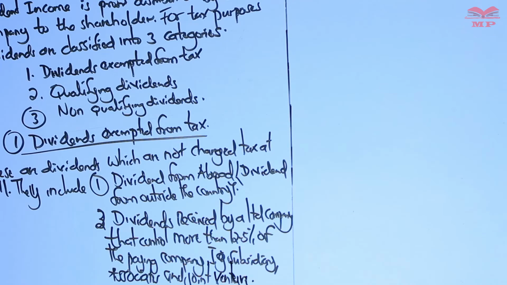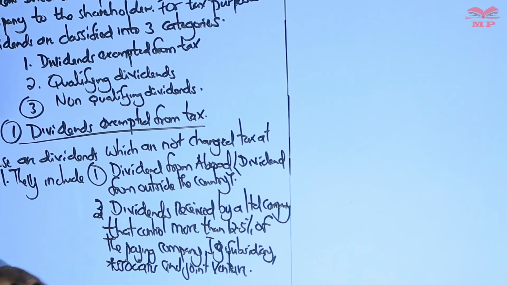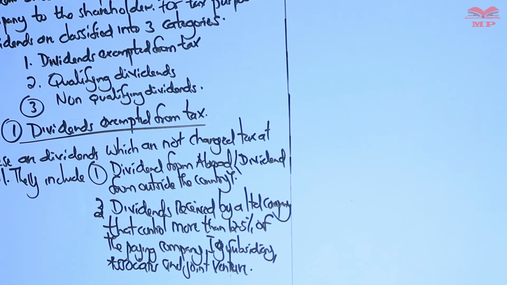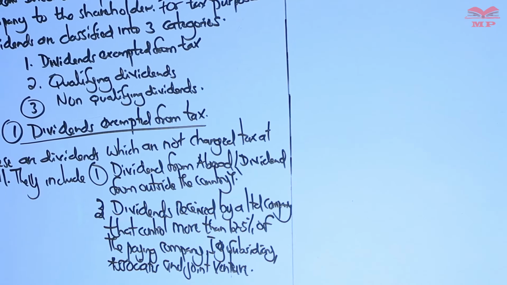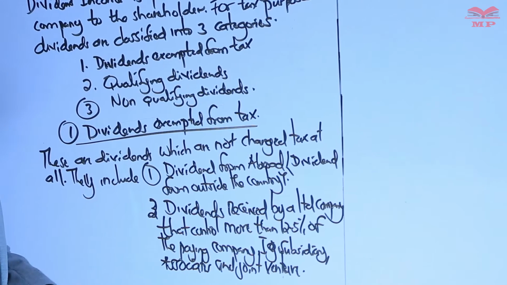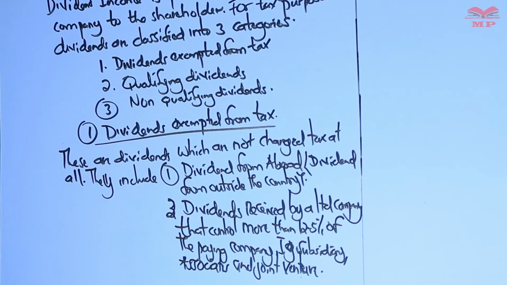A joint venture is basically 50-50 ownership. A subsidiary is where you own 50% and above. An associate is not less than 20% but not more than 50%. So when you receive dividends from a subsidiary, an associate, or a joint venture, those dividends are exempted from tax.